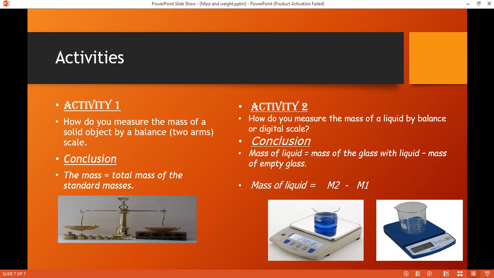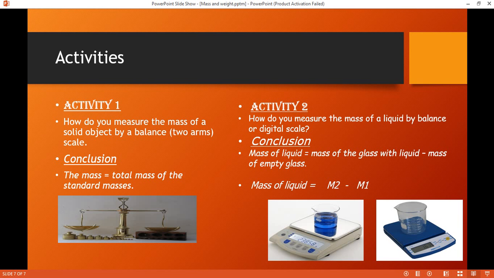Okay, next you will put the object that you want to measure, for example apples, and in the other pan you will put the standard masses, kilogram or 2 kilogram, like that. You will measure until it is balanced.